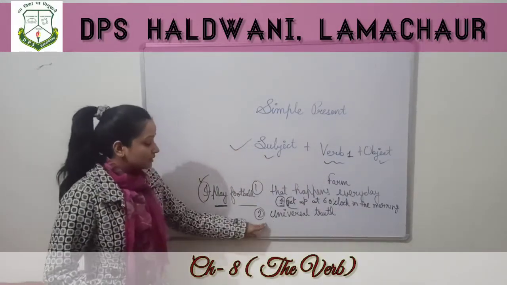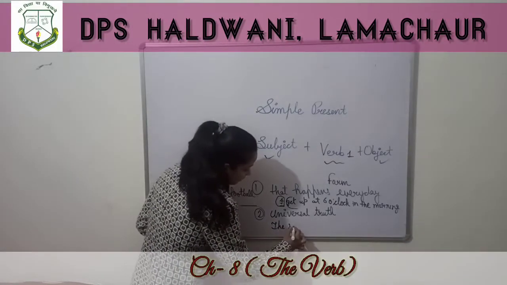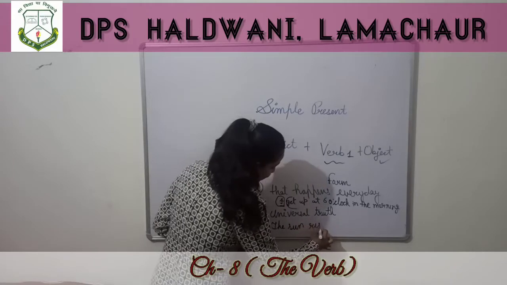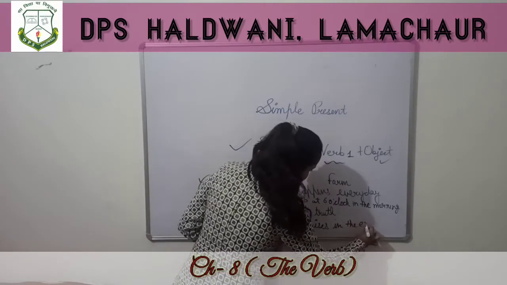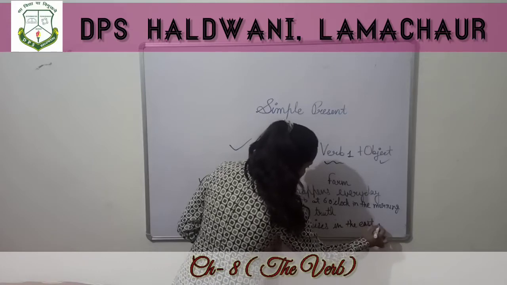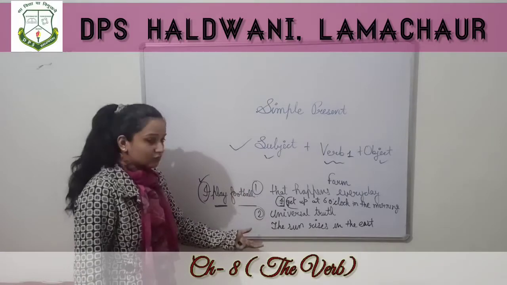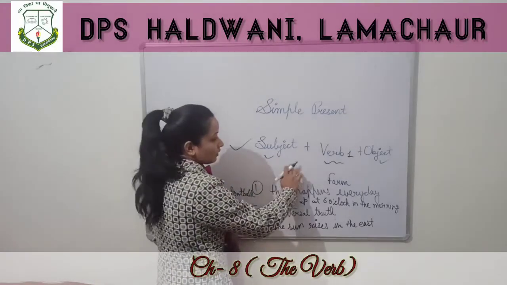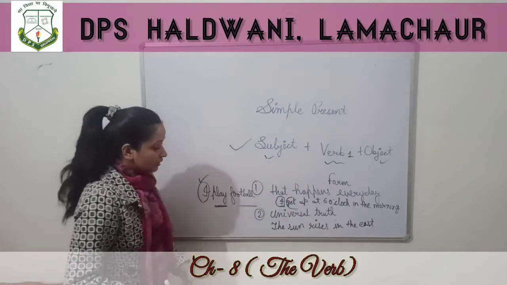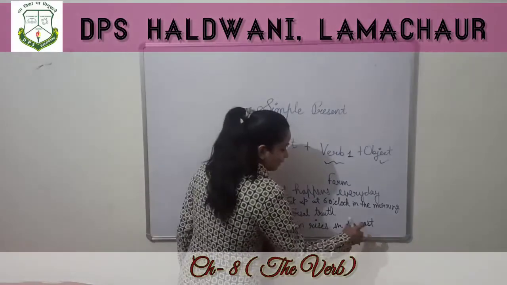Next is universal truth, like the sun rises in the east. Here you can see universal truth. Universal truth is also considered under simple present tense. So, the sun rises in the east.